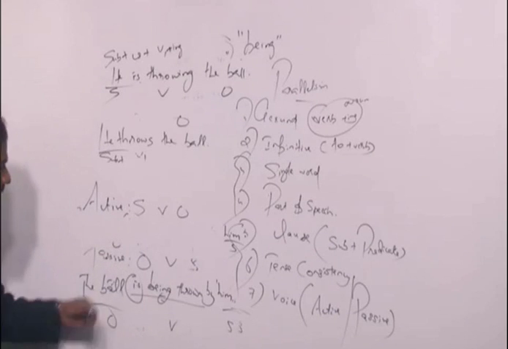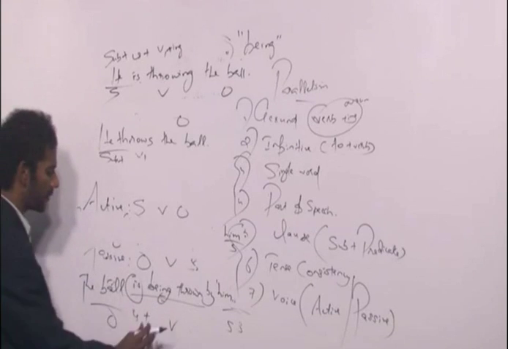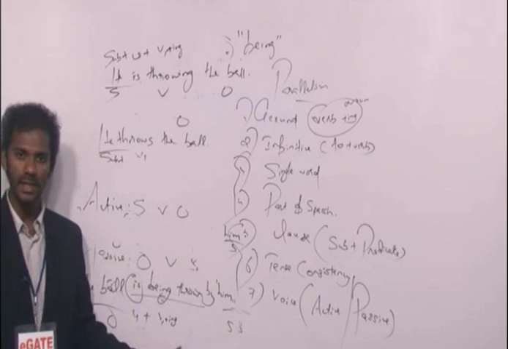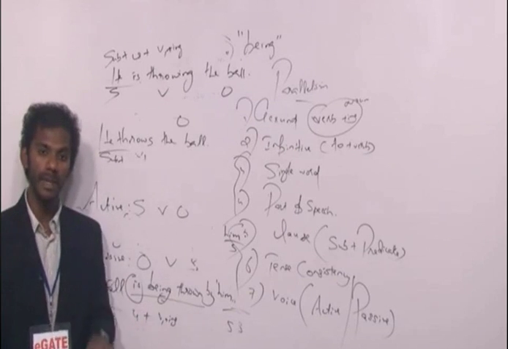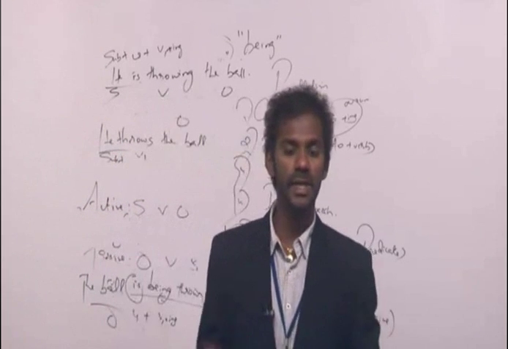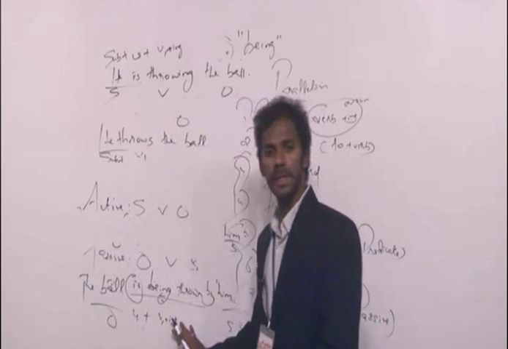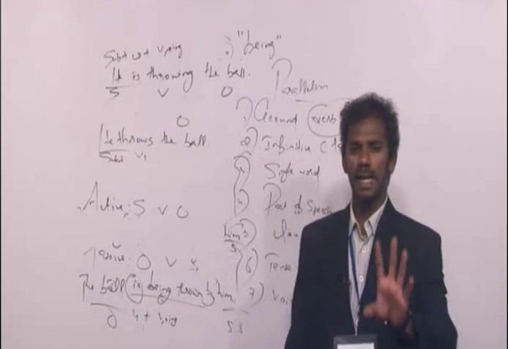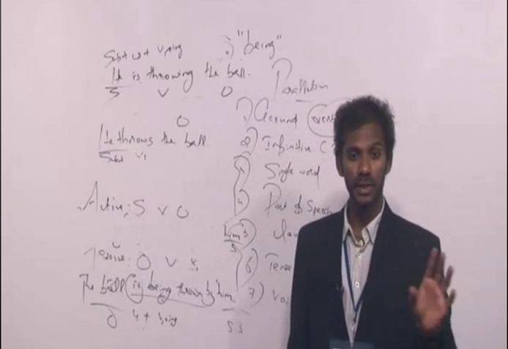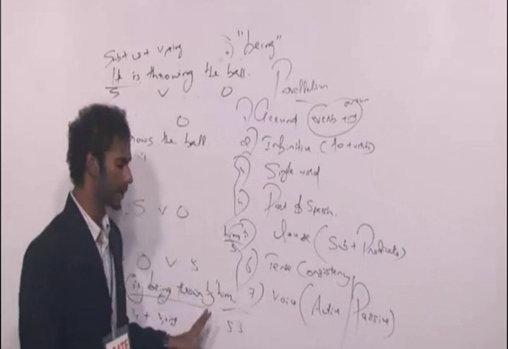Clear? Is plus being is V1 plus ing. Being is V1 plus ing. So is plus V1 plus ing comes in which category? Is plus V1 plus ing comes in present continuous tense. So I can say this sentence is in the present continuous tense. Clear? As I said, don't get stuck with any category. Keep eliminating options based on the rules of each and every category.